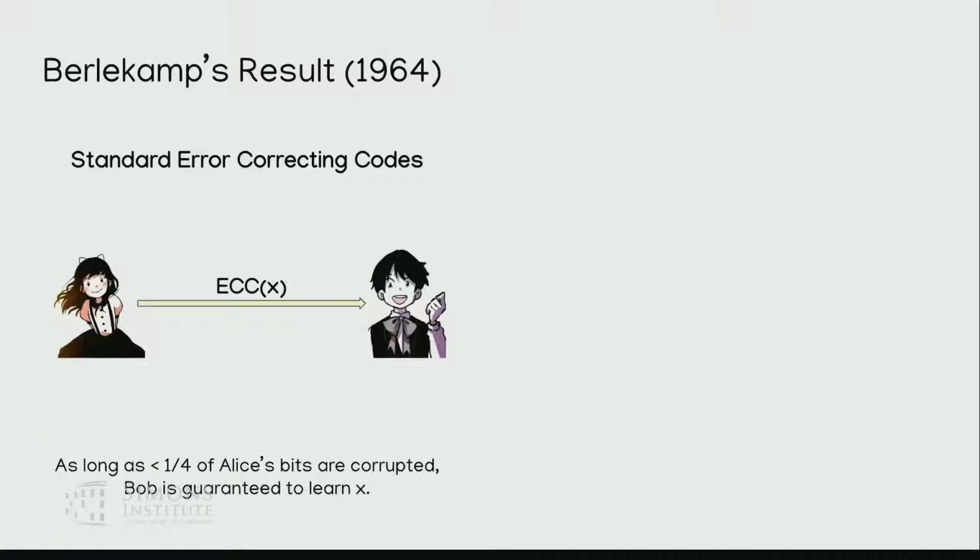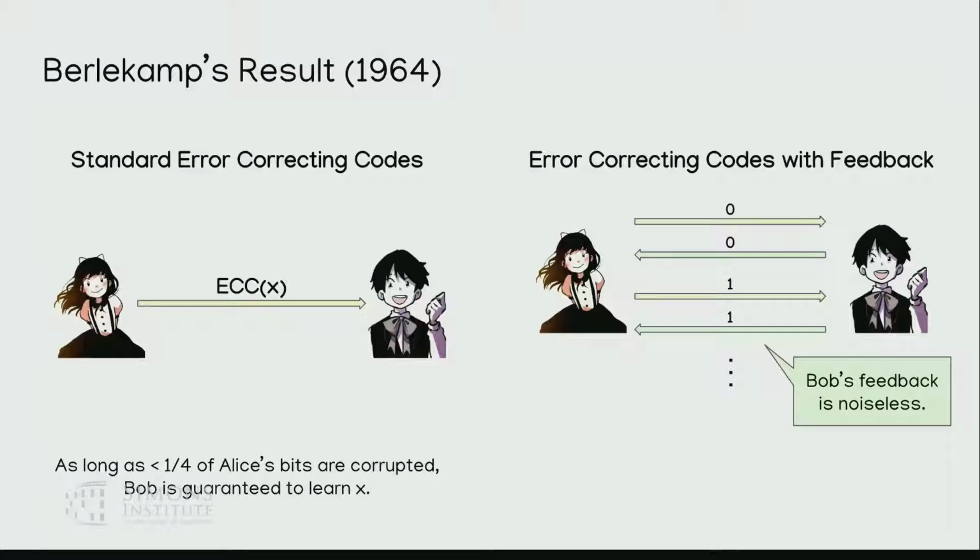Okay. What about feedback codes? Well, maybe first of all, what are they? Feedback codes are a model where it's an interactive protocol, right? Alice is able to send forward information, but at the same time, she's going to receive feedback from Bob about what he's received. Usually we'll think of this as a fixed round, fixed speaking order protocol. So the speaking order, the way they're going to communicate, is fixed in advance.